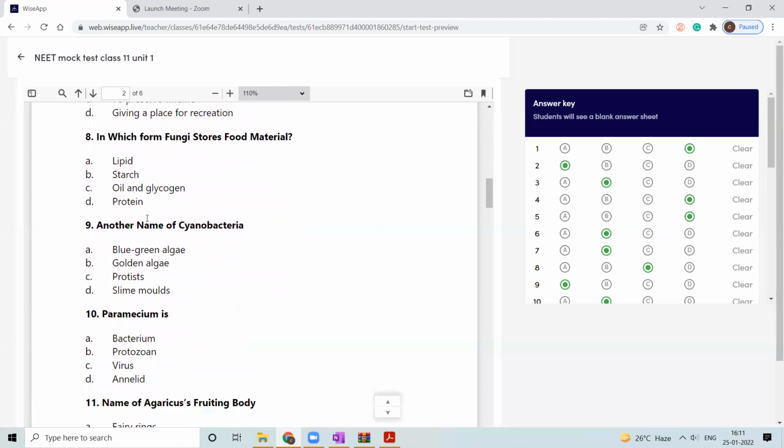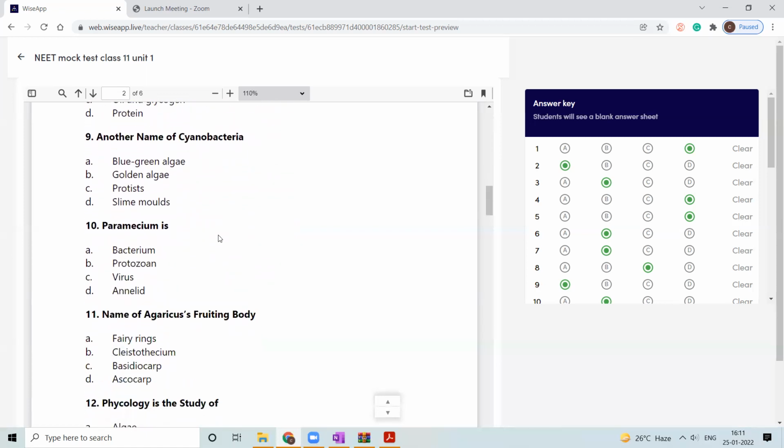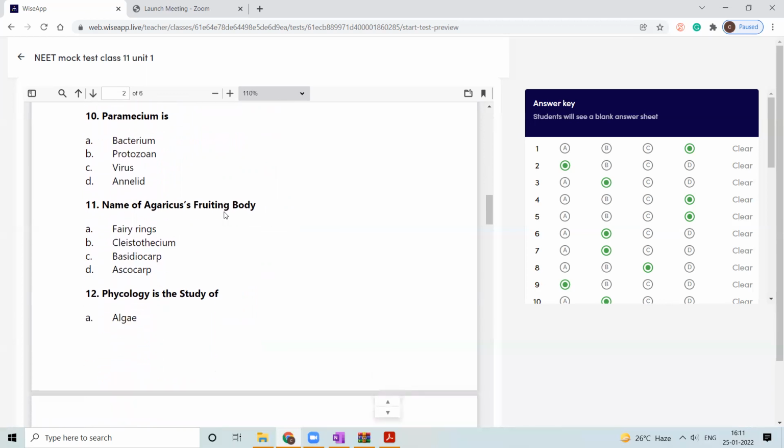Another name of cyanobacteria. Next, Paramecium is a bacterium, protozoan, virus or annelid. It is a protozoan, because it is a unicellular organism. Unicellular eukaryotes come under Protista, and among Protista the subgroup is protozoa, in which heterotrophic protists like amoeba and Paramecium are present.